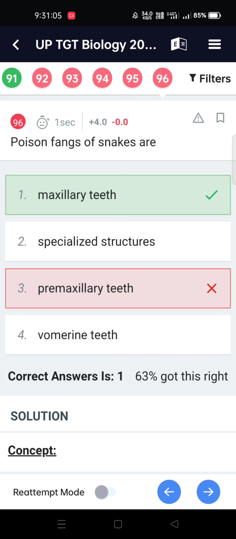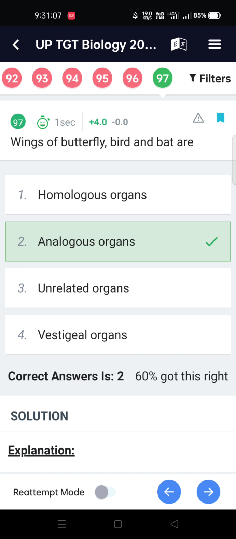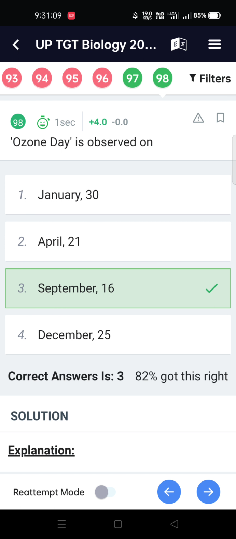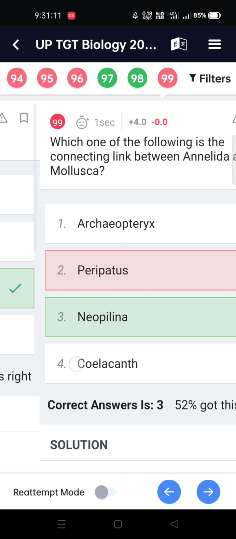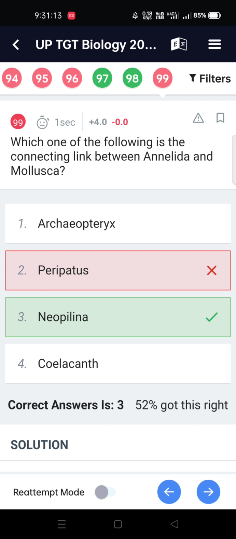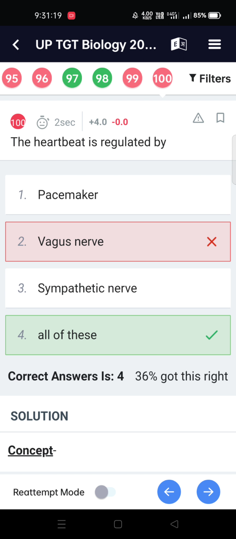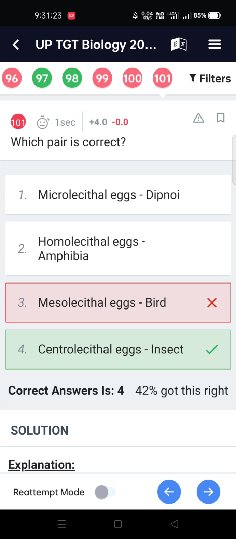Poison fangs of snakes are modified maxillary teeth. Wings of butterfly, birds, and bats are analogous organs. Ozone Day is observed on September 16. Which one of the following is the connecting link between Annelida and Mollusca? Neopilina. The heartbeat is regulated by the pacemaker, vagus nerve, and sympathetic nerve. Which pair is correct? Centrolecithal: insect.